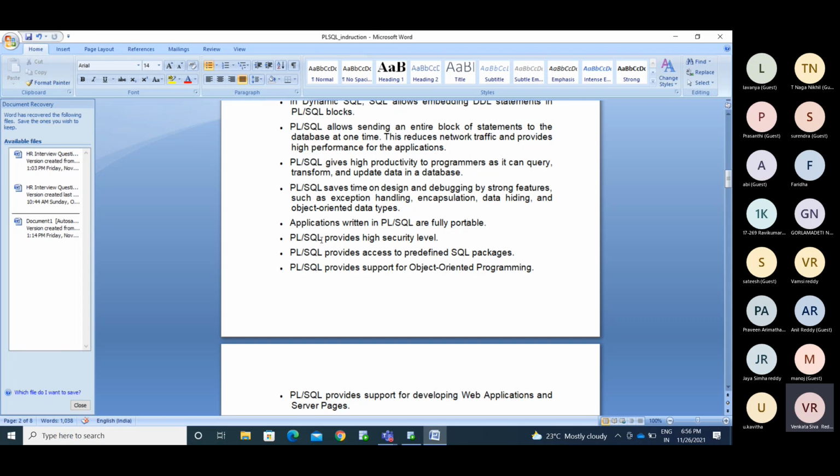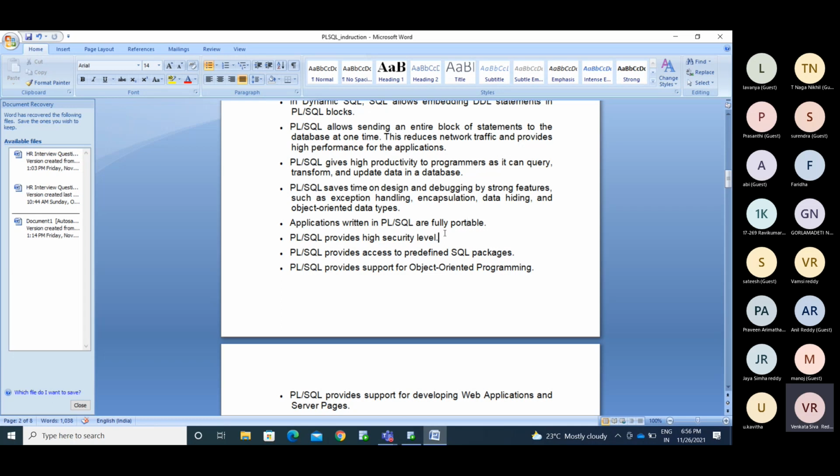PL/SQL provides a high security level. Whatever code you are writing in PL/SQL, you can hide that, you can wrap that code. Like a password, right? While entering the Gmail password, the values you are entering won't show those words. It stores star symbols or dot symbols or anything.